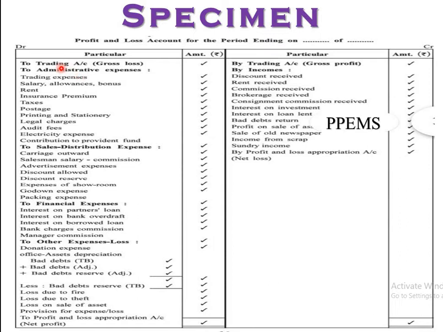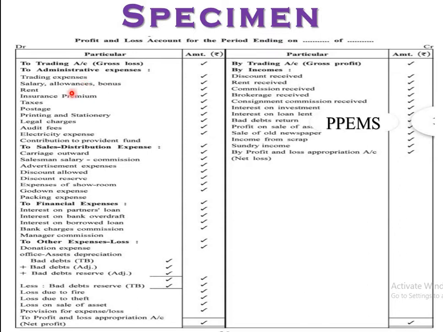Starting with the loss, then administrative expenses, sales and distribution expenses, financial expenses, and other expenses or losses. So starting with the administrative expenses: trading expenses are not taken here, they are taken in the trading account. This one is always in the profit and loss account, that is for the trade, for selling, right?